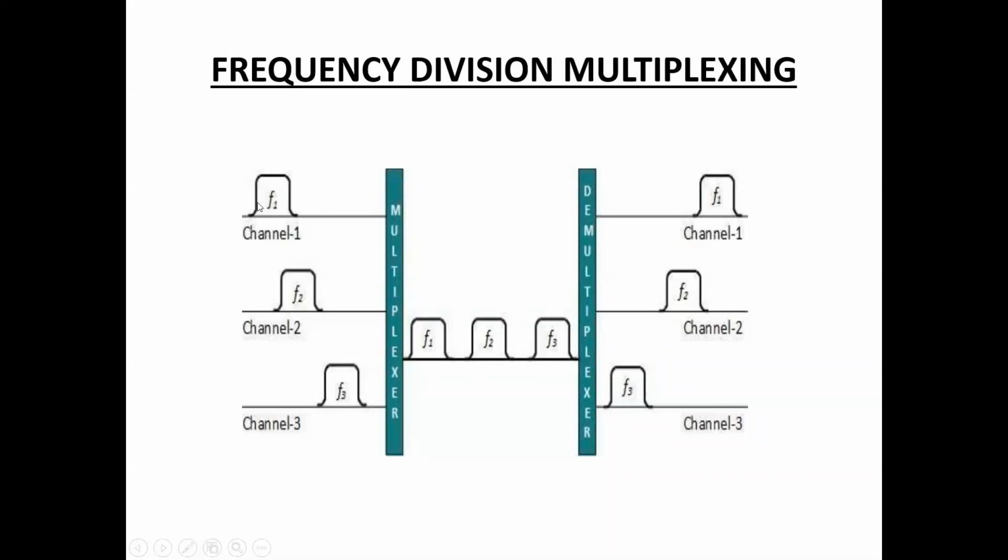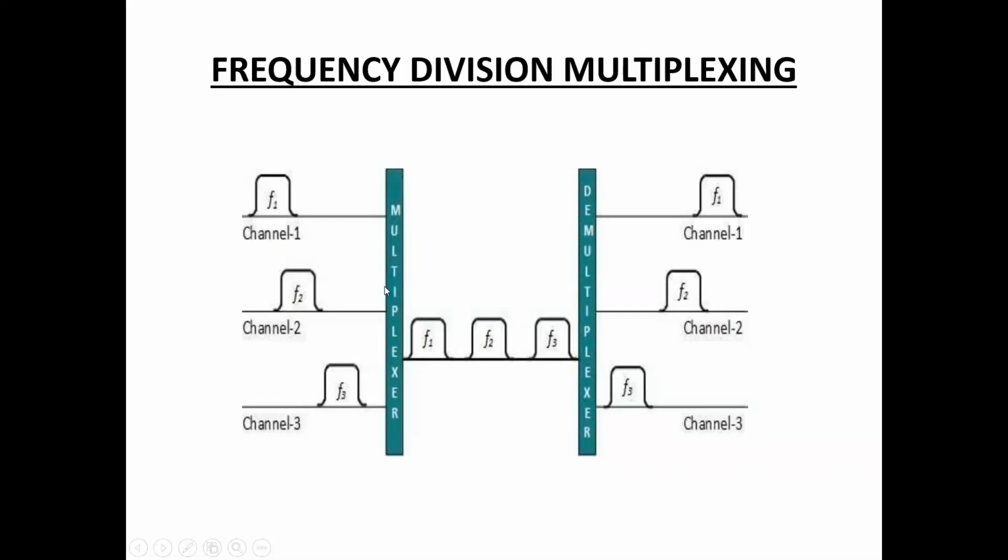So initially user 1 sends the data in the frequency F1 through channel 1, and the next user sends the data in the frequency range of F2 in channel 2. Next, user 3 sends data within frequency F3 through channel 3.